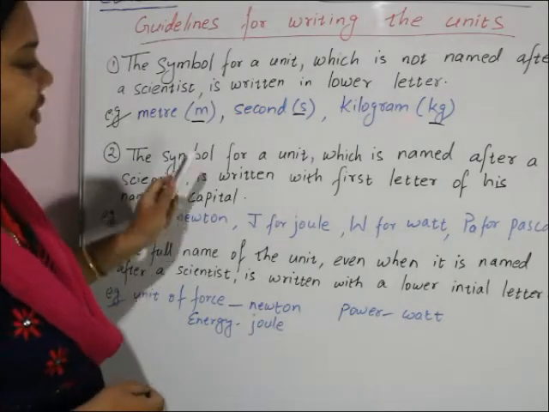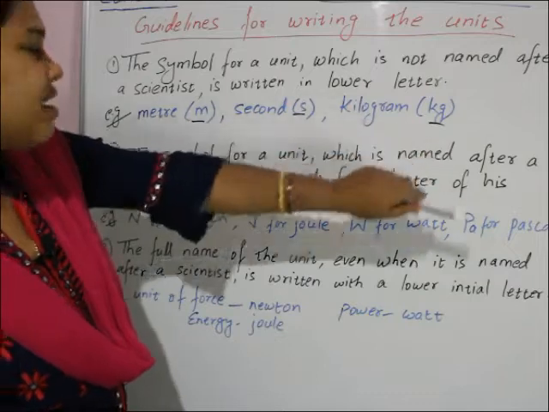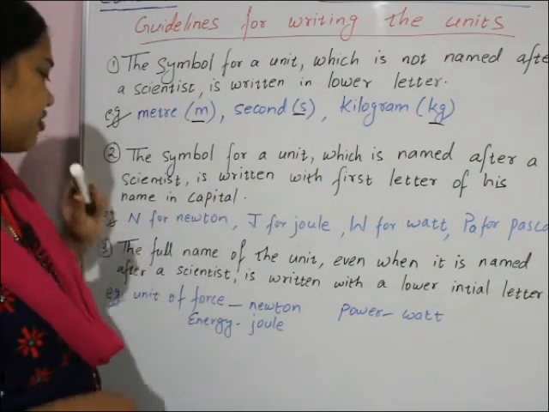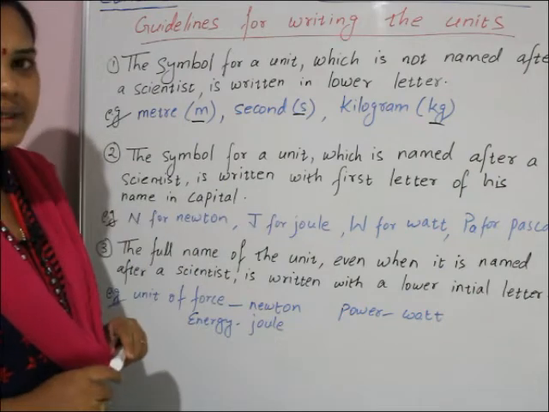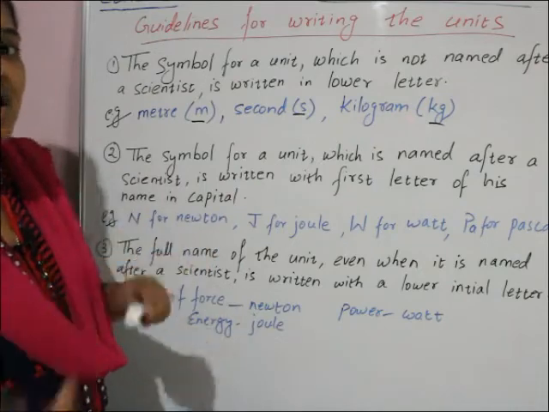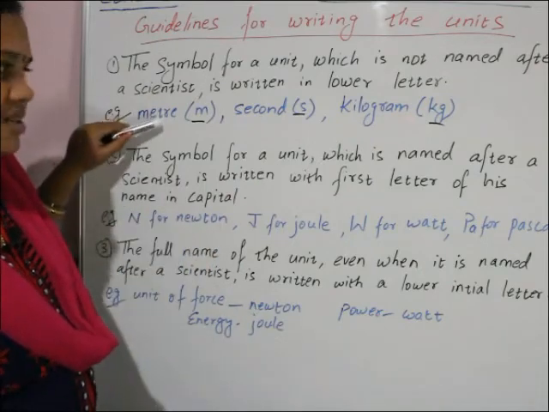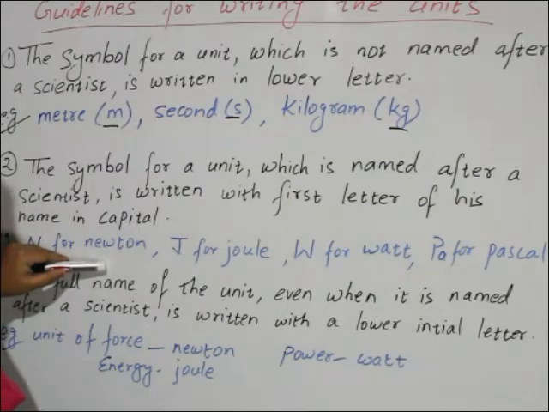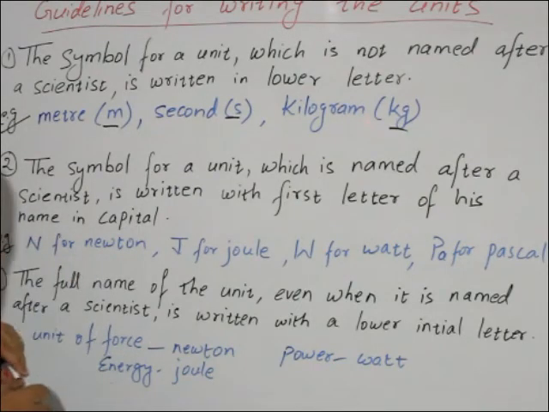Second rule. What is the second rule? The symbol for a unit which is named after a scientist is written with the first letter of his name in capital. Now, two types: one is named after a scientist, one is not. The first one is not named after a scientist; this one is named after the scientist's name.